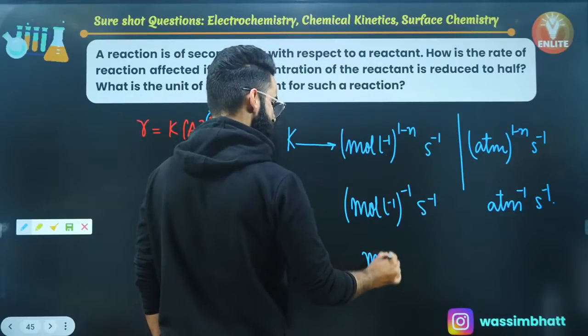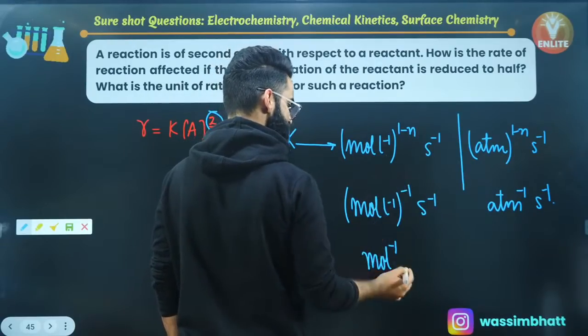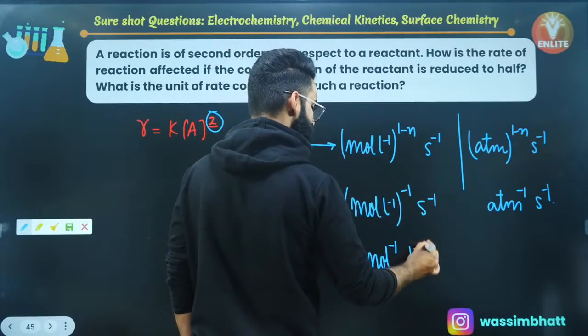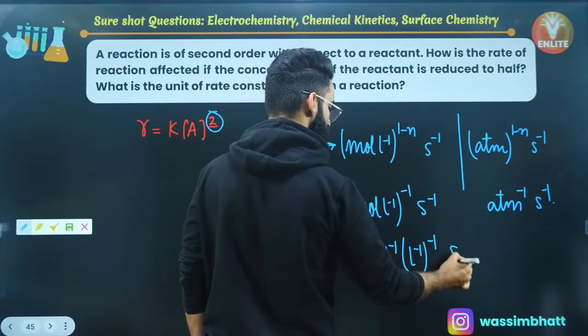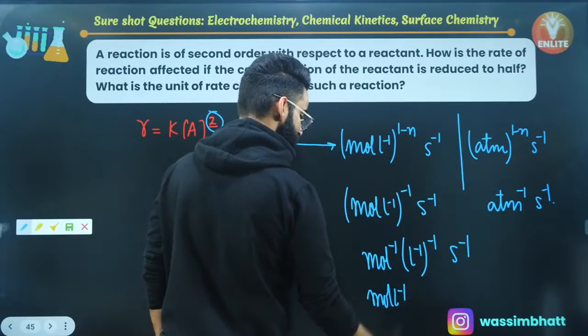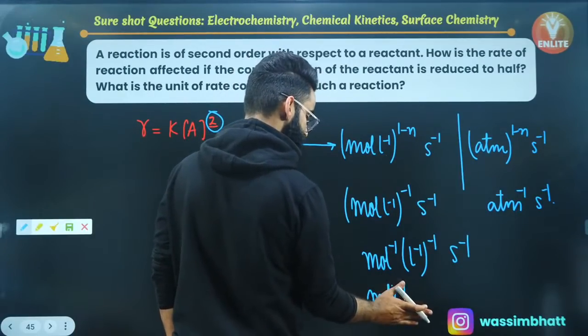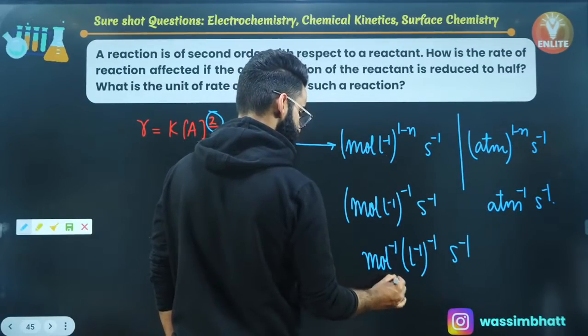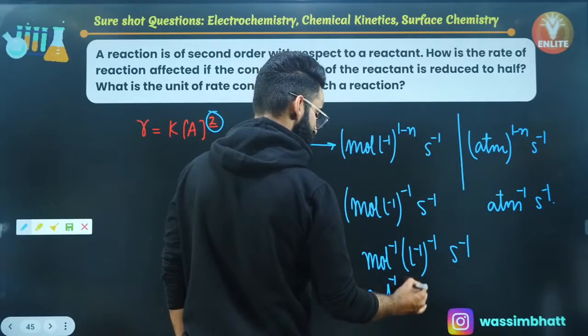So this is going to be moles inverse, mole raised to the power minus 1. It was already liter raised to the power minus 1. Now there comes minus 1 over here again. So it's second inverse. So the final answer of the question comes out to be mole inverse. Just a second. It's going to be mole inverse, liter raised to the power 1.